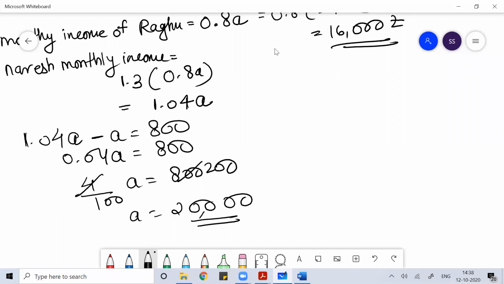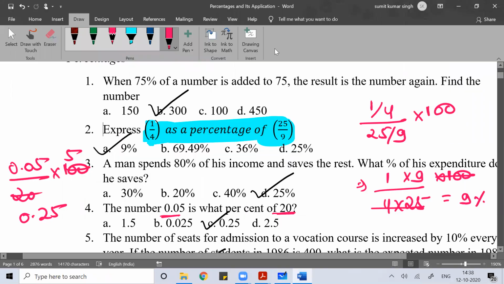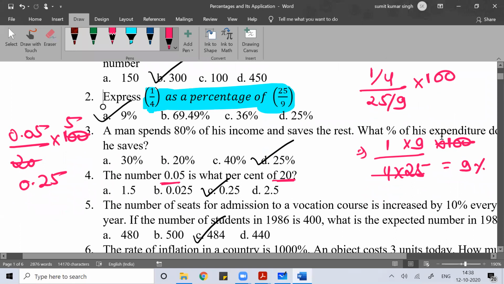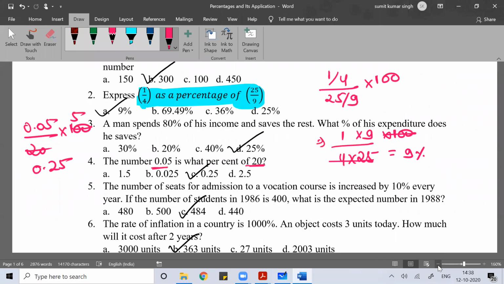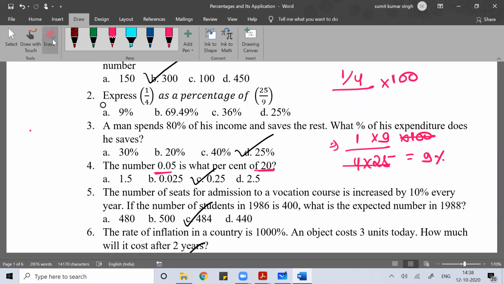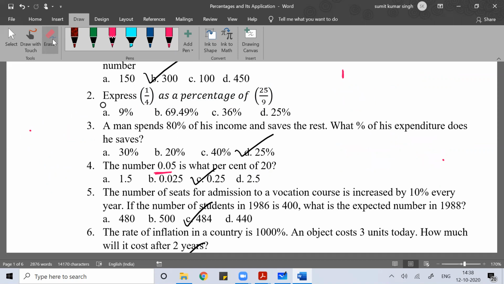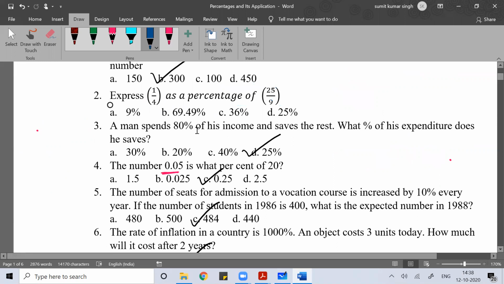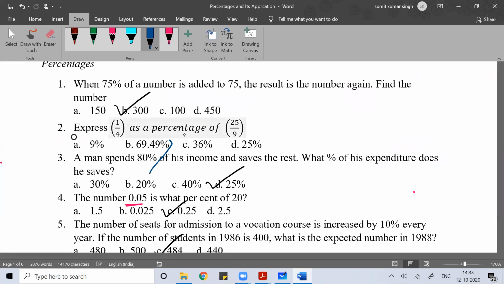Okay. Now if you see problems like this, question number three: a man spent 80% of his income and saved the rest.